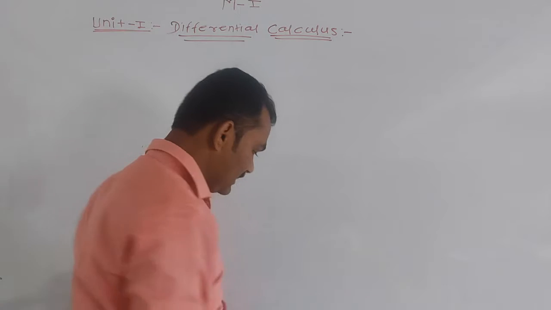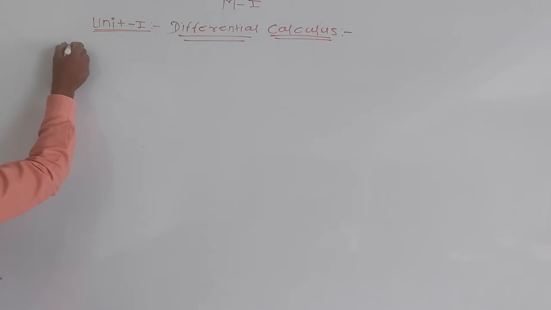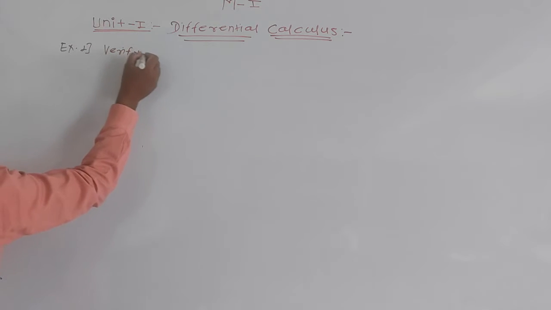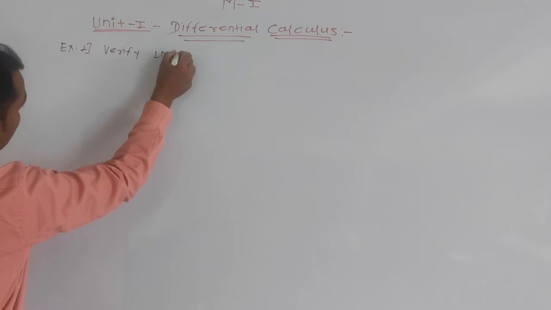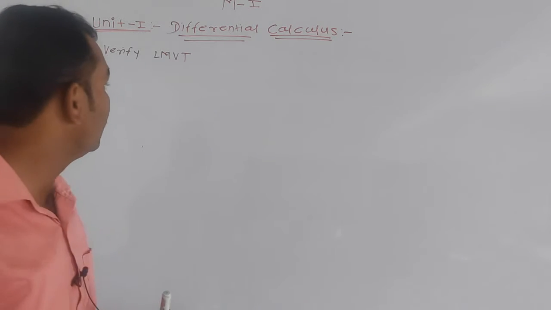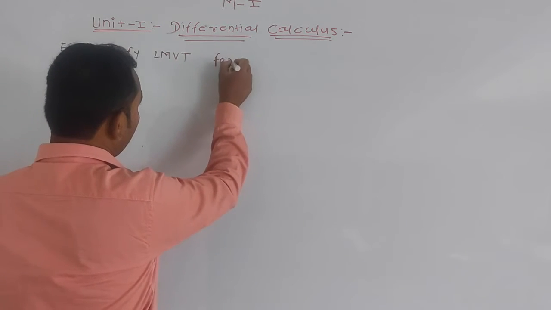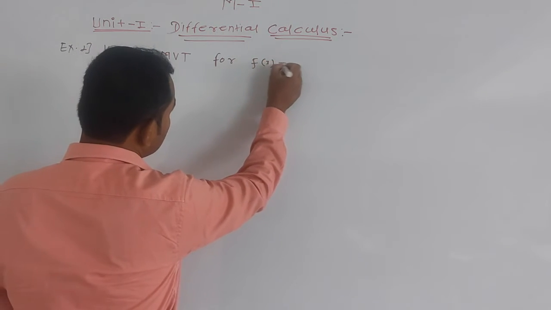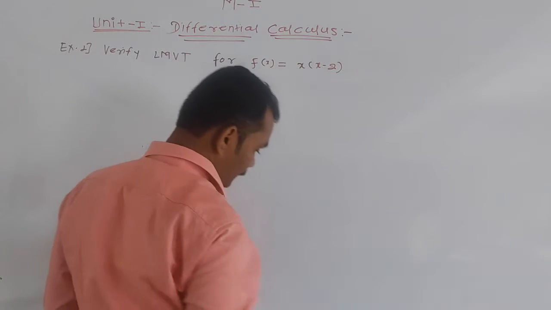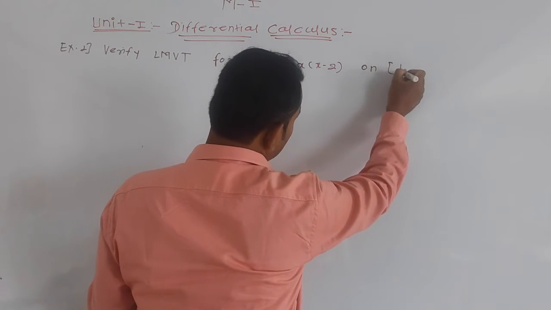Example first: verify Lagrange's mean value theorem, LMVT, for f of x equal to x in bracket x minus 2 in the interval 1 to 3.